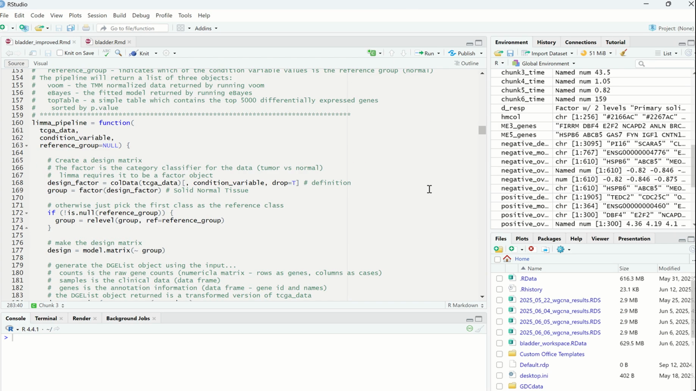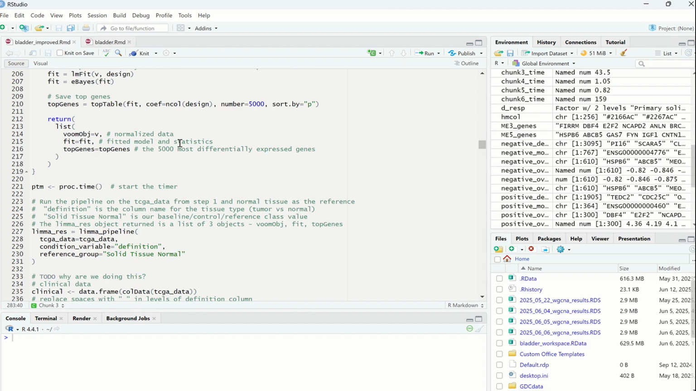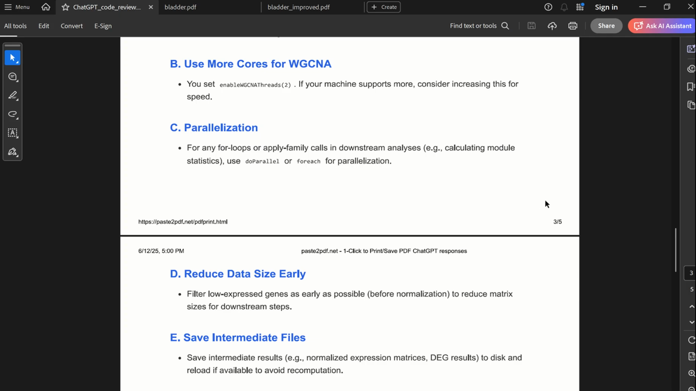So it's not like I can parallelize this Lima pipeline function because it's a single call to a single function. I would have to actually go into the library code itself to mess around with, and we don't want to do that. So parallelization, for at least right now in this project, is not really something that's going to help any.